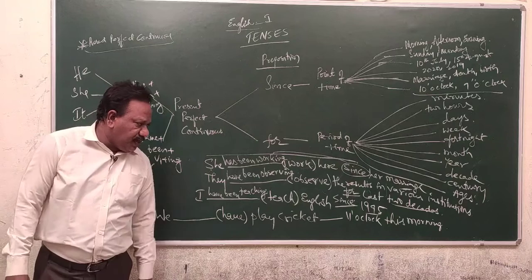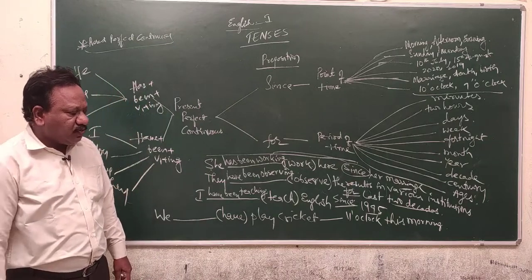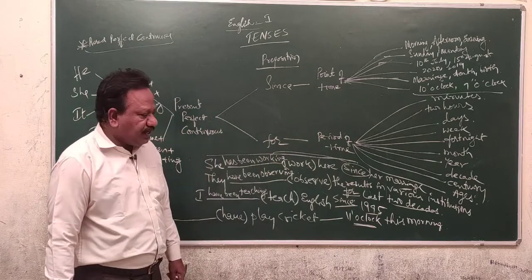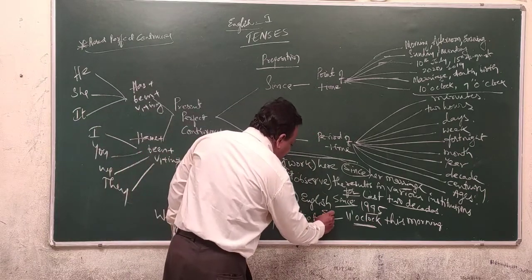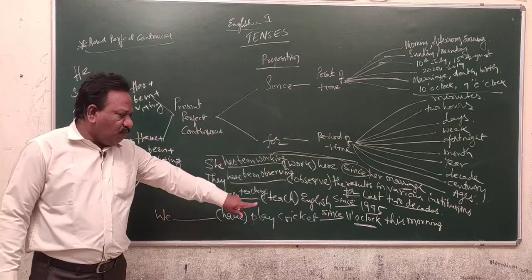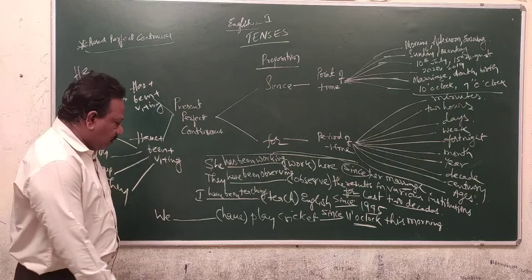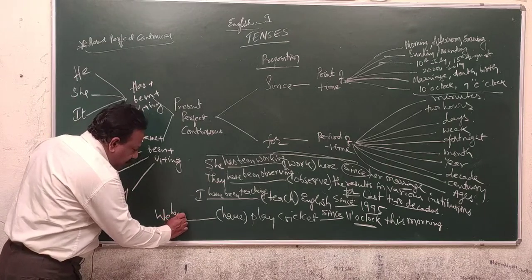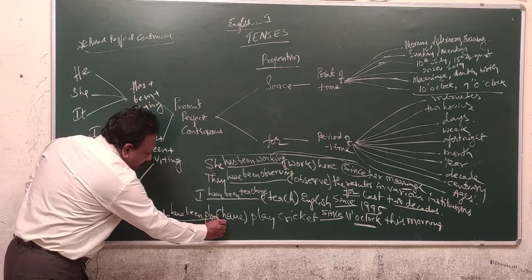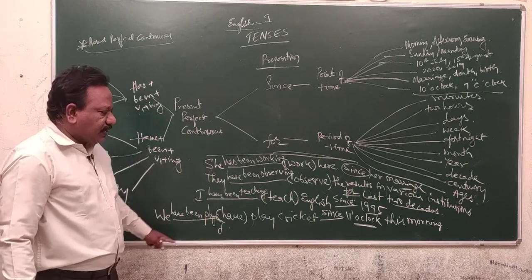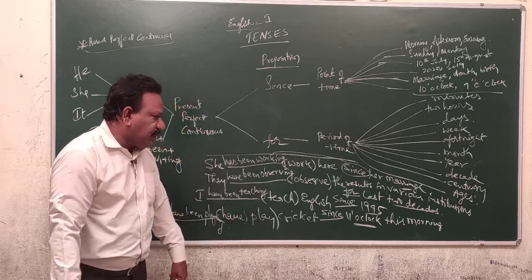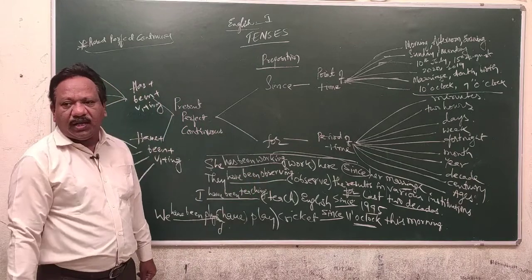We dash have played cricket dash 11 o'clock this morning. 11 o'clock is a point of time. Point of time should be indicated by the since preposition. Here since is used. And they dash have played cricket since 11 o'clock this morning. See, we have been playing. We have been playing cricket. We have been playing cricket since 11 o'clock this morning.